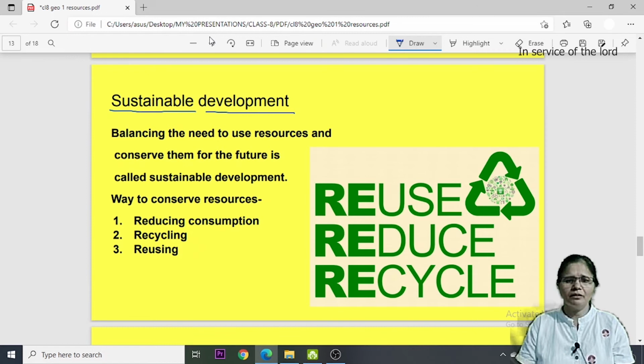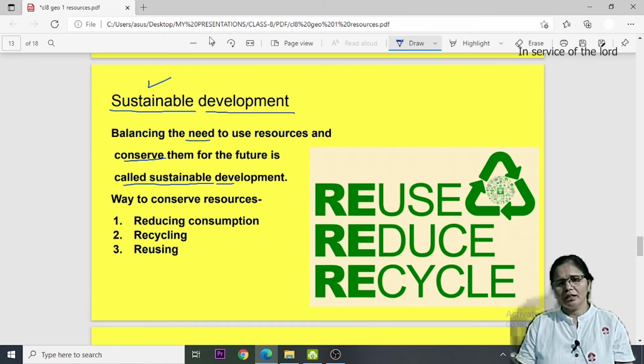Here sustainable development means balancing your needs while conserving these resources for future use as well. As I gave you the example, if you have to cut trees for any project and you grow double those trees, then you are helping in conserving these resources and your development can be called sustainable development.